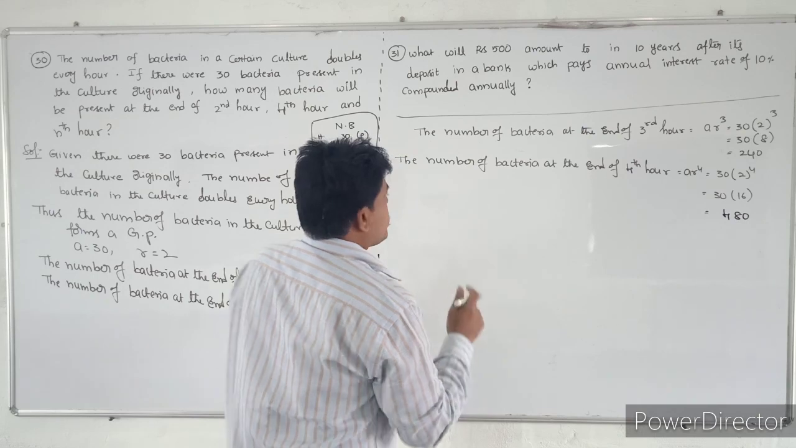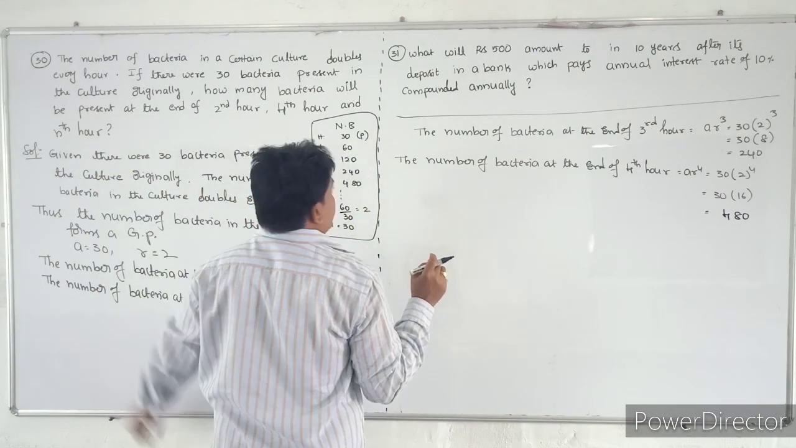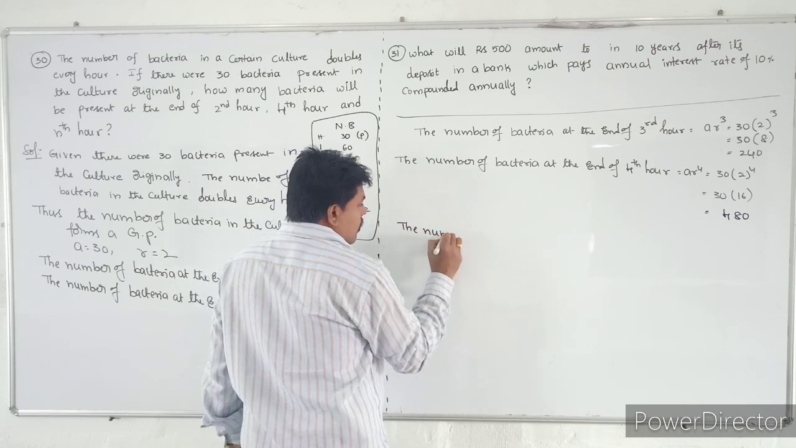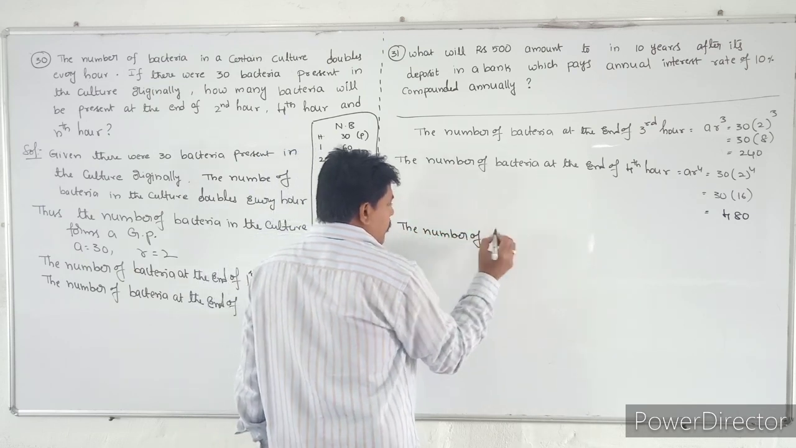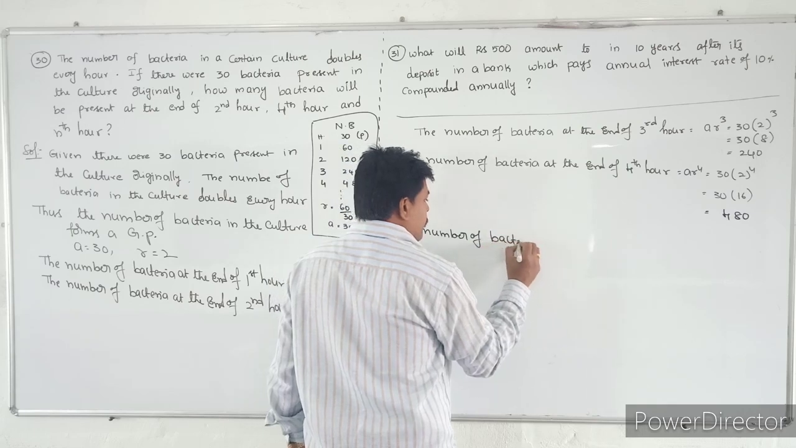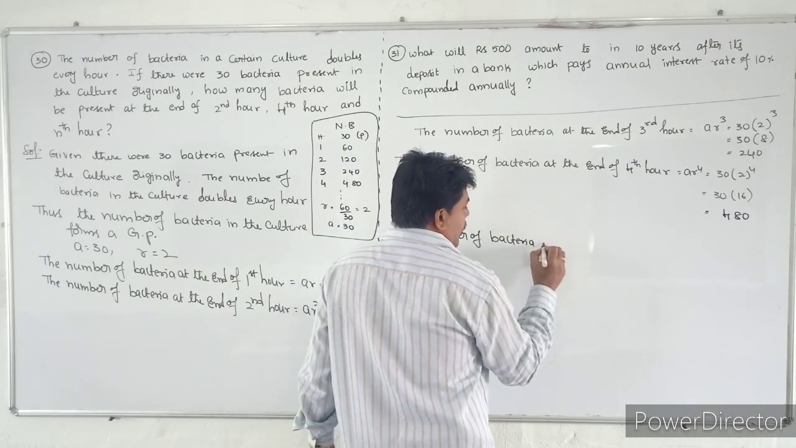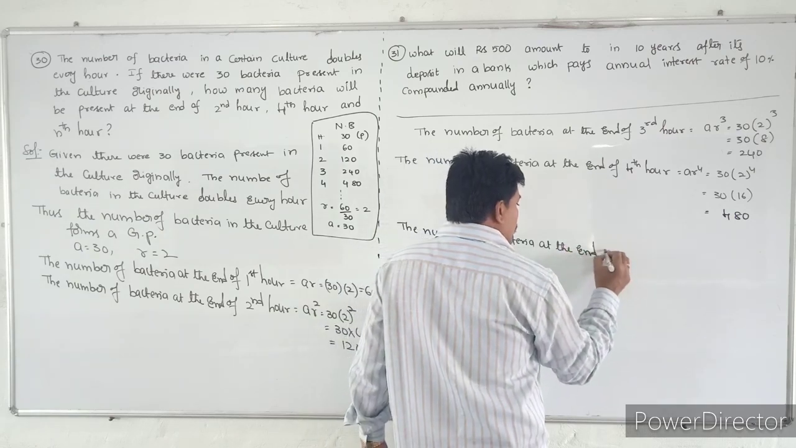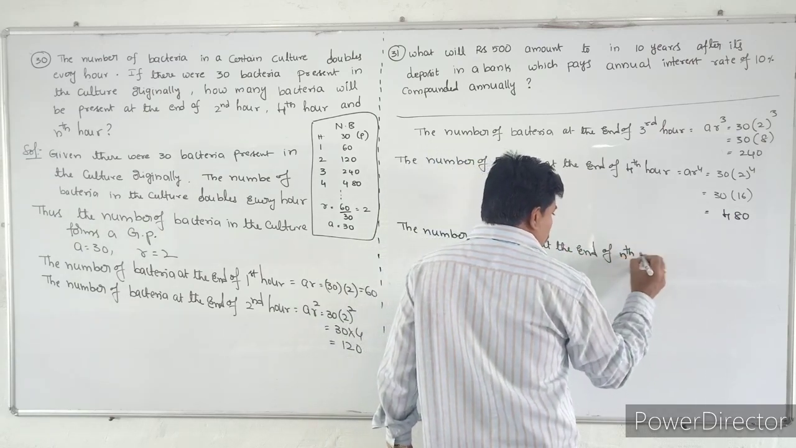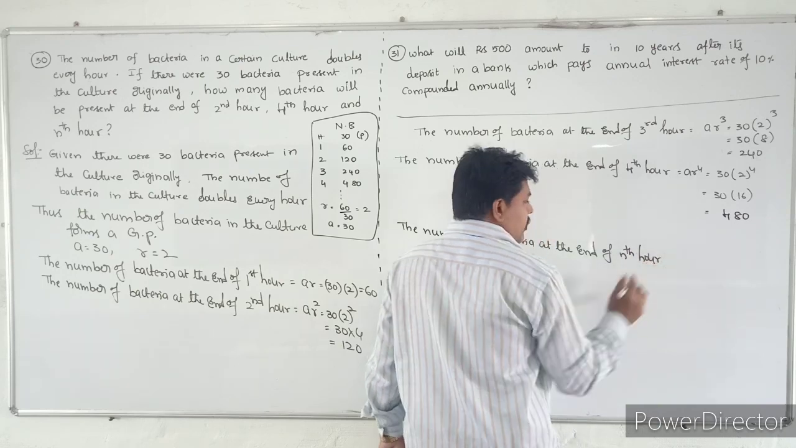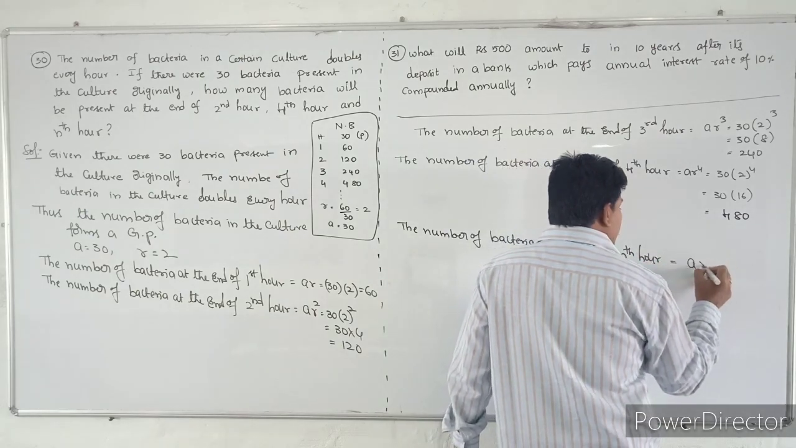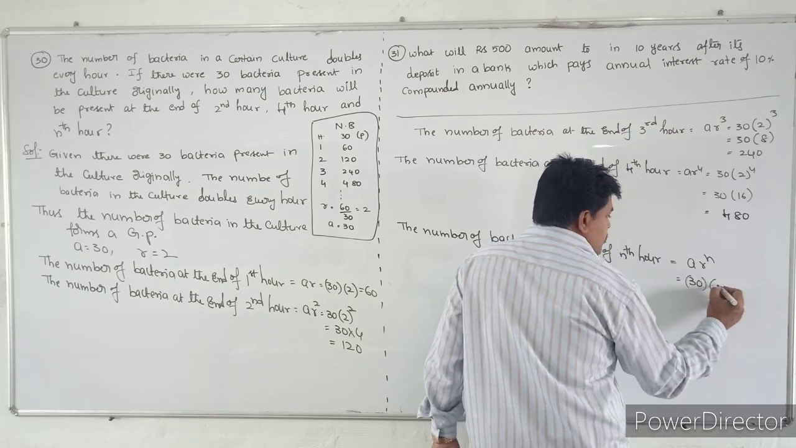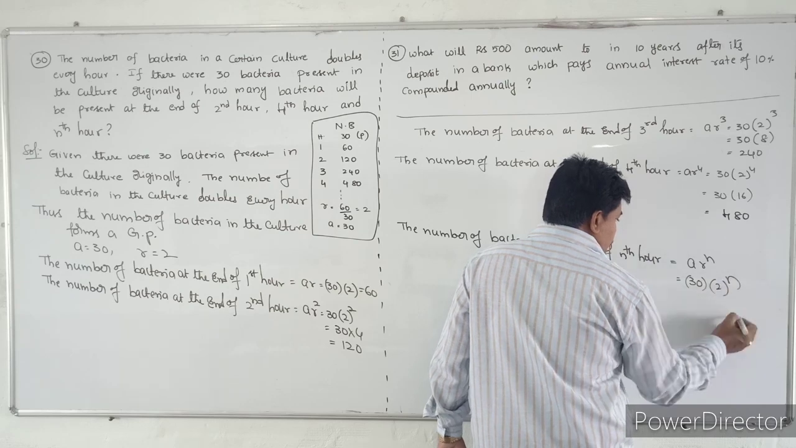See that next they are asking in the question, you have to calculate the end of the nth hour. Therefore, the number of bacteria at the end of nth hour is nothing but A into R power n. So A value is 30 into R value is nothing but 2 power n.